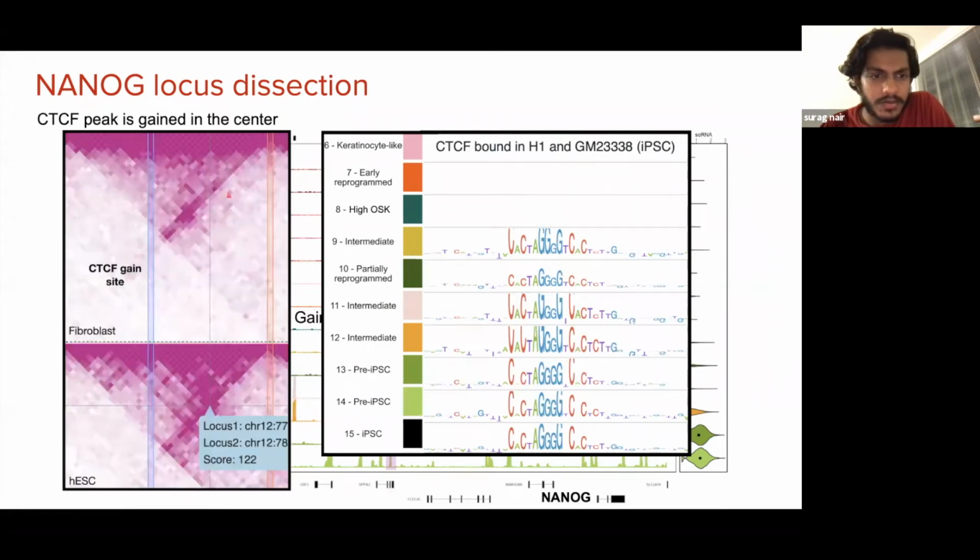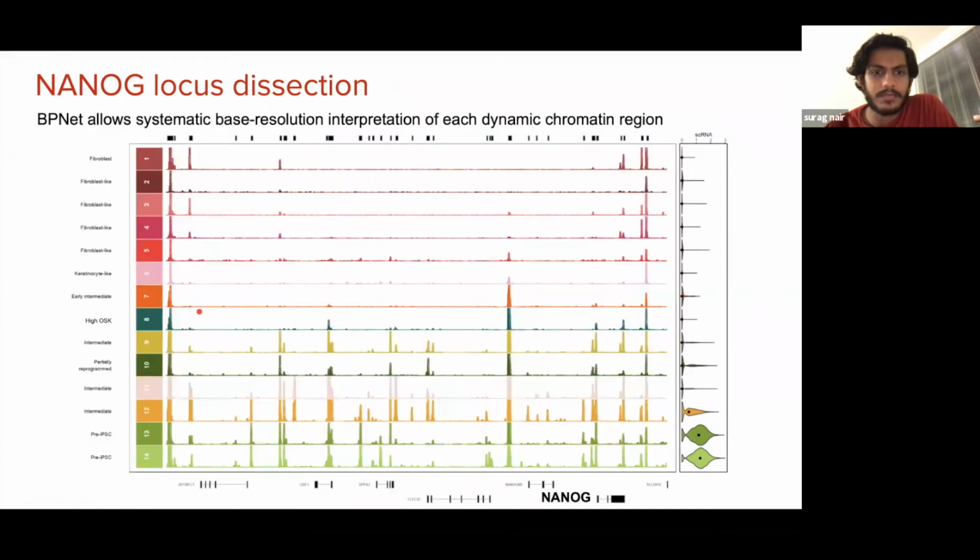And what's interesting is that if you look at the 3D chromatin architecture change between fibroblasts and ESCs, we see increased contacts within the region that is marked by this CTCF site. And so we can essentially repeat this process for any gene of our interest and dissect this regulatory logic at base resolution and focus on individual enhancers.